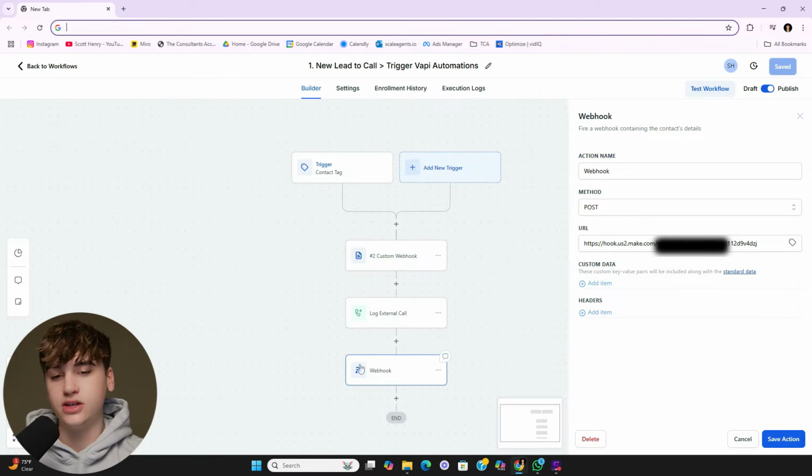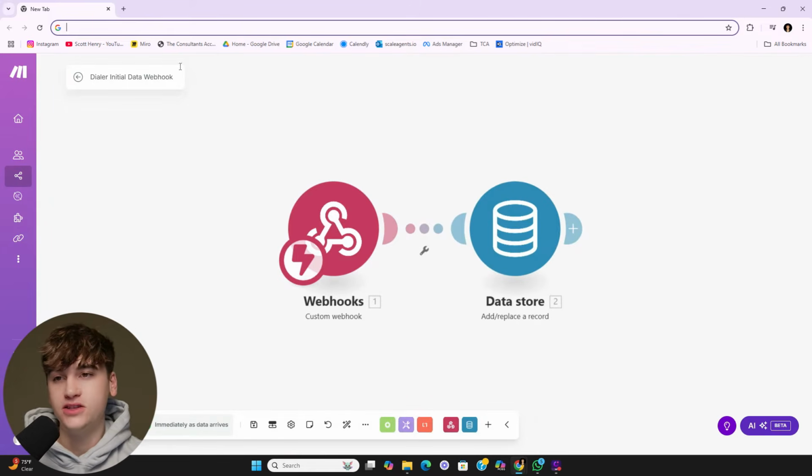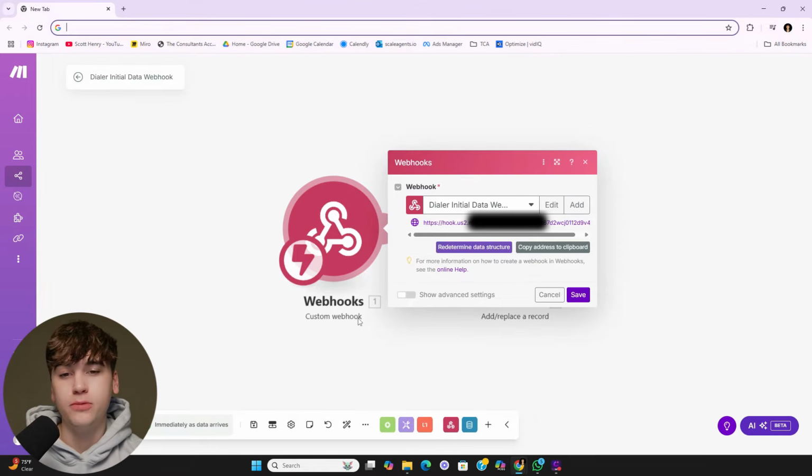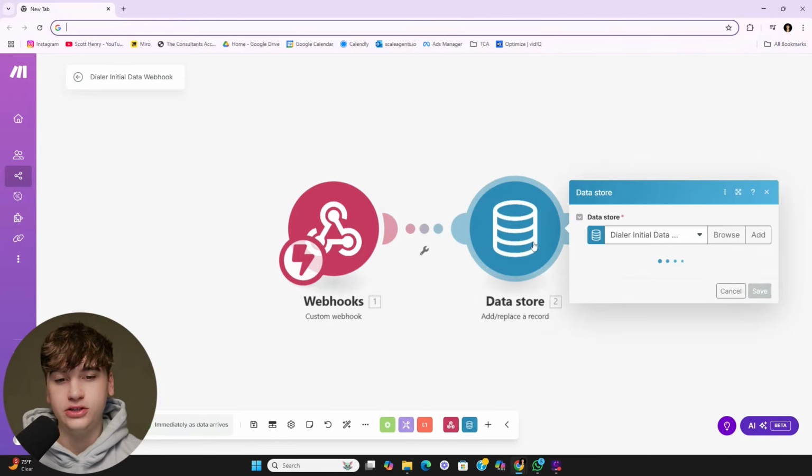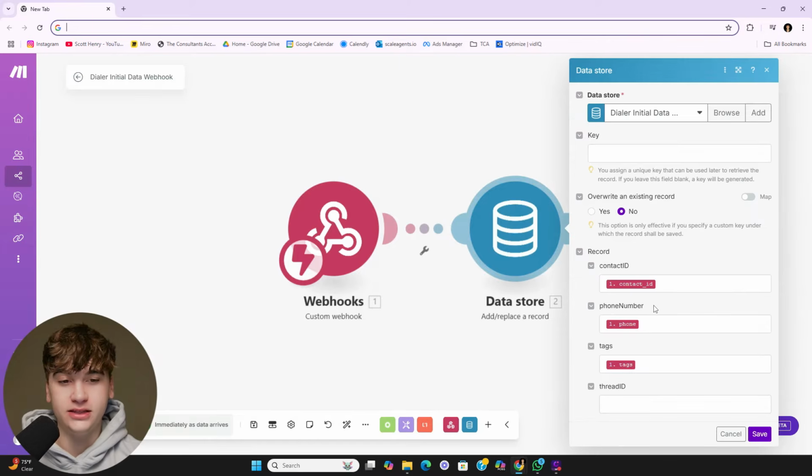So basically this webhook is going to a data store and is just going to chill there until we pull the Vapi information and assimilate the two phone numbers, and then we know all the information there is to know about this lead. And just to show you guys what I mean, so over from GoHighLevel, this is where that webhook is coming to, and then literally we are just collecting information from there. We're collecting the contact ID, the phone number, tag, and then thread ID for my AI appointment setter. That's just some backend work. Yeah, the contact ID and the phone number are going to be huge because Vapi AI is only going to pull in the phone number. So this is our way to assimilate that back to everything else with that contact ID, as I'll explain here in a bit. Okay, cool.